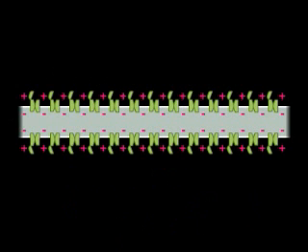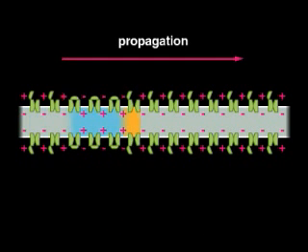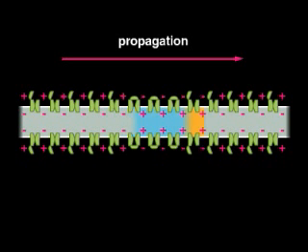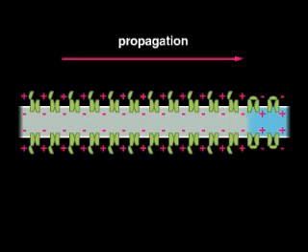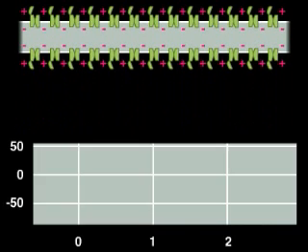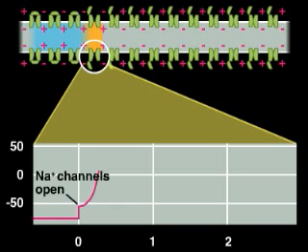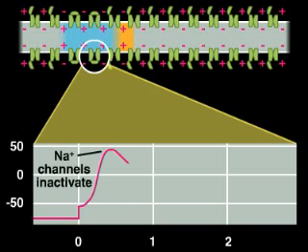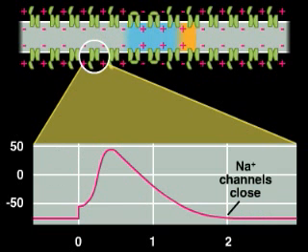The action potential is propagated along the length of the axon in only one direction. By examining the membrane potential and state of the sodium channels along a length of the axon, we can see why this is so. As a depolarizing stimulus reaches our section of the membrane, sodium channels open and current flows into the axon. This in turn depolarizes adjacent sections of the membrane, causing adjacent sodium channels to open, and the action potential is thus propagated along the axon.